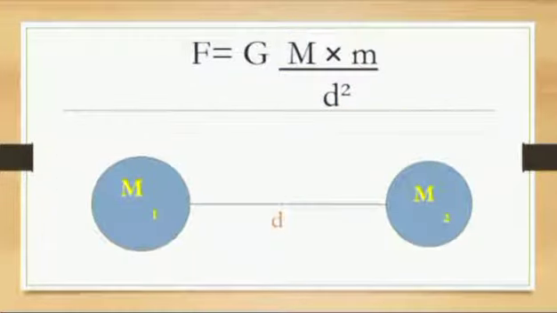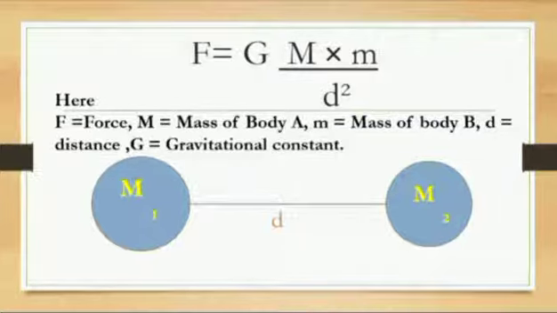The equation for that is F is equal to G capital M into small m upon d square. Here capital F is the force, capital M is the mass of body A, small m is the mass of body B, d is the distance and capital G is the gravitational constant.